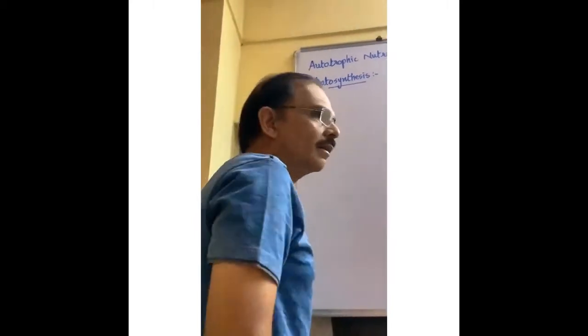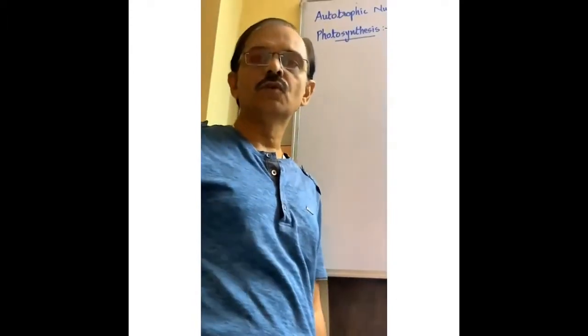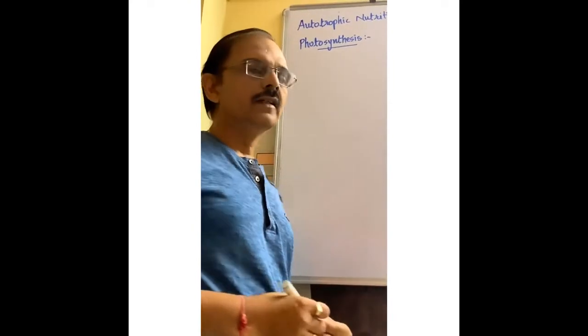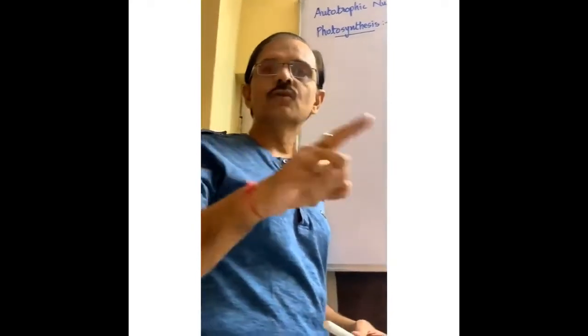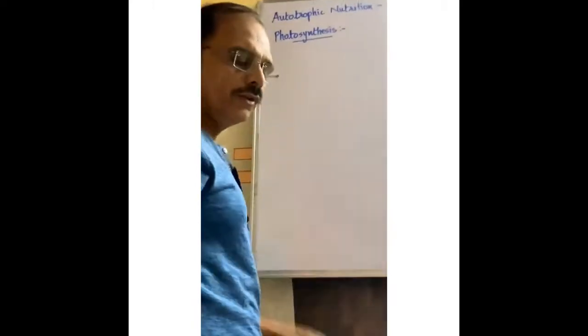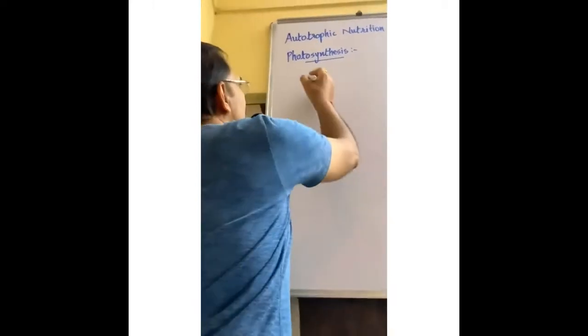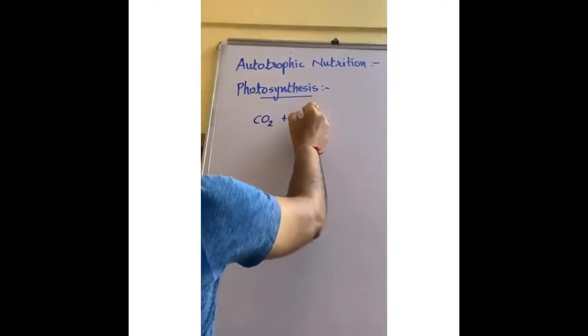Photo means light. Remember the word photon. Photon means atom of light, and from this the word photo is derived. Photo means light. Here synthesis occurs because of light, that is called photosynthesis. During photosynthesis, the green plant absorbs atmospheric carbon dioxide.